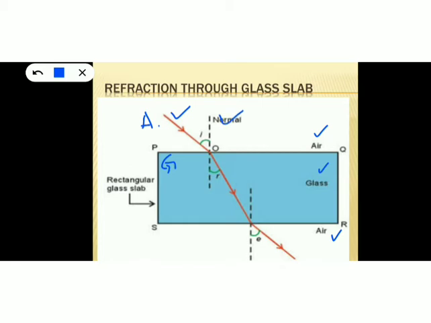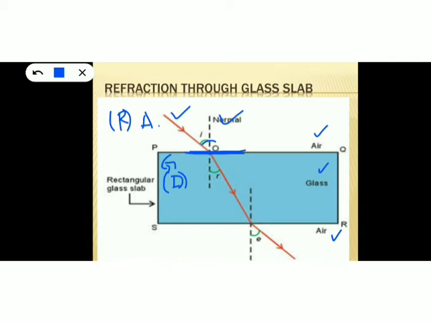So here you can see one angle, and this is the angle between the incident ray and the normal, that is the angle of incidence. And this is the boundary between air and glass, isn't it? Air is a rarer medium, glass is a denser medium. Okay, we will study about rarer and denser medium.